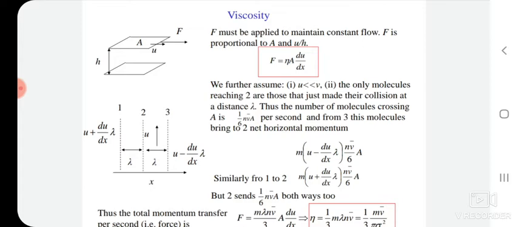To understand a Newtonian fluid, let us consider a hypothetical experiment in which there are two infinitely large plates situated parallel to each other, separated by a distance small h. Fluid is present between these two plates, and the contact area between the fluid and the plate is A.